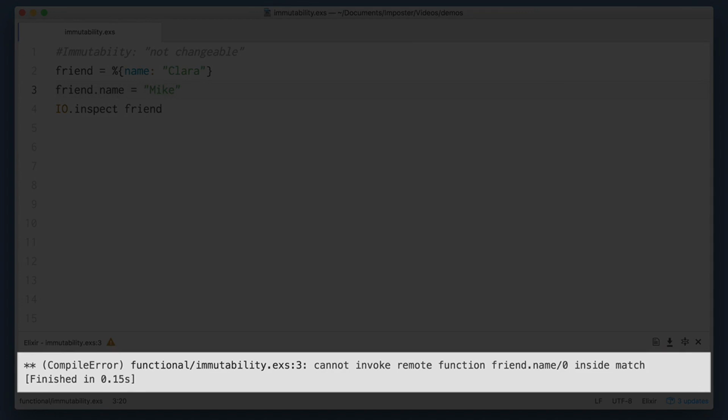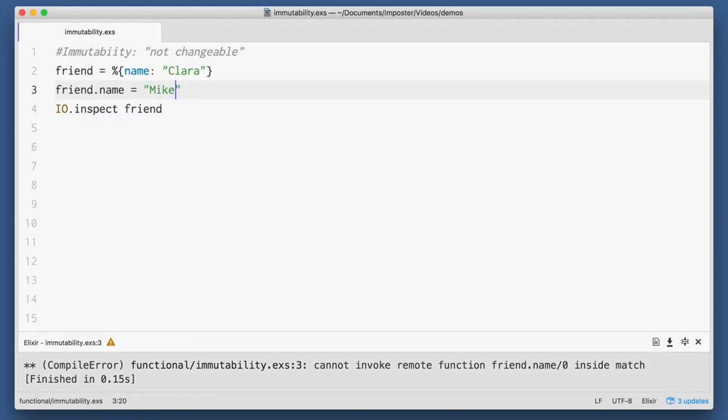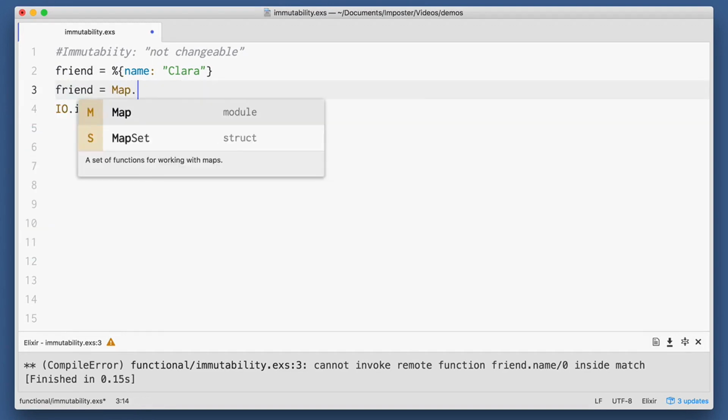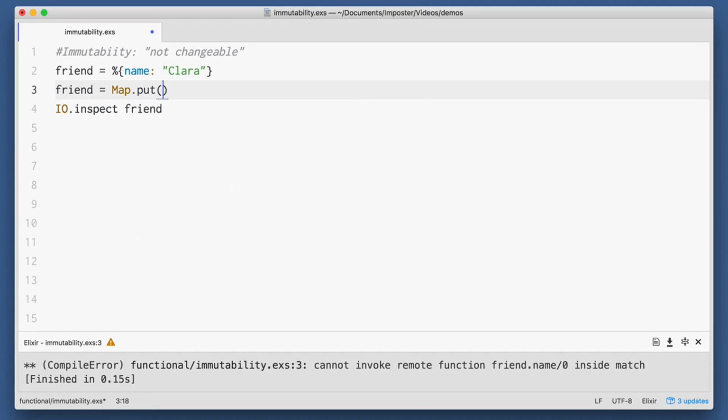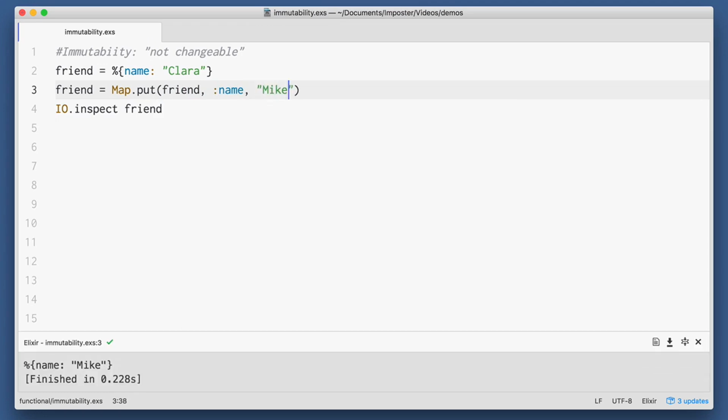So what do? We ask the map library to update our map. This is going to look a little bit weird, but once I explain it more, hopefully you'll understand. So I'll set my variable friend, as I did before, to our map, but then I'm going to reset it here to Map.put, which is going to update the key at that location, name, and set it to Mike. And then I'll look at it again, IO.inspect friend. As we can see, our friend's name is now Mike.